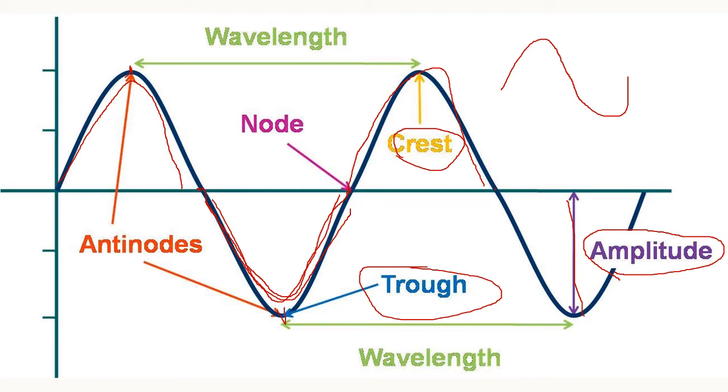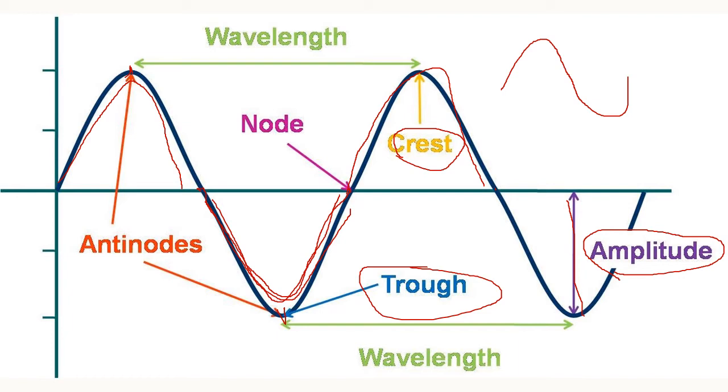The points where the displacement of the particle is zero are considered as nodes, and the points of maximum displacement of the particles are considered as antinodes. So these are nodes and these are the antinodes.